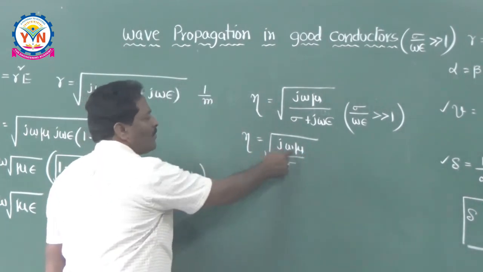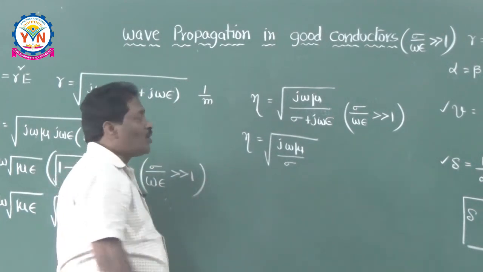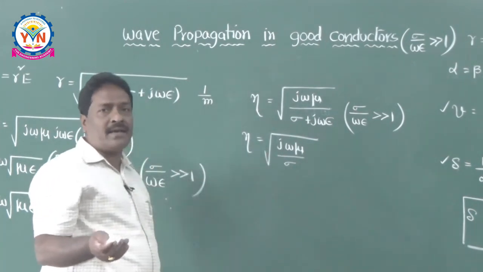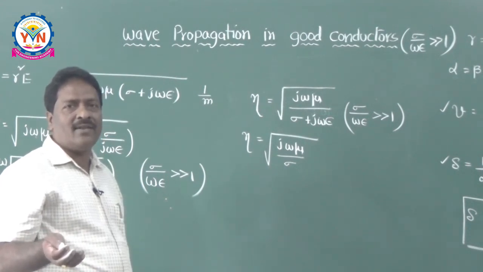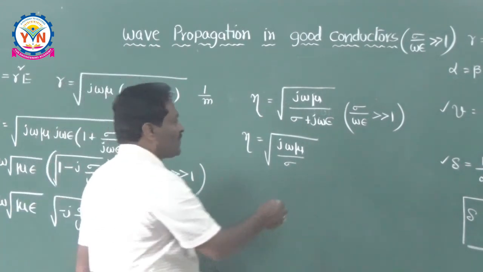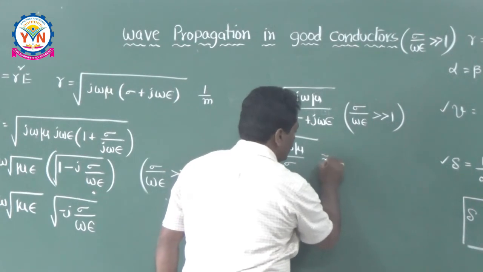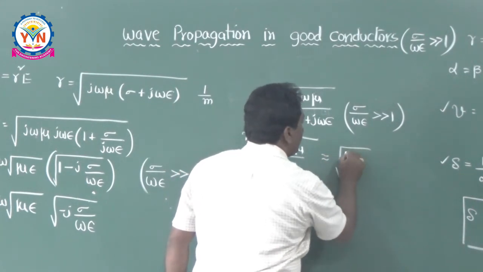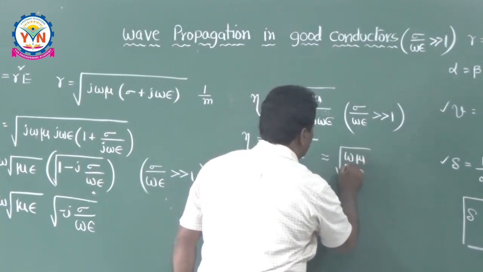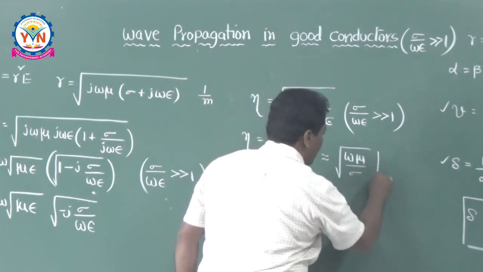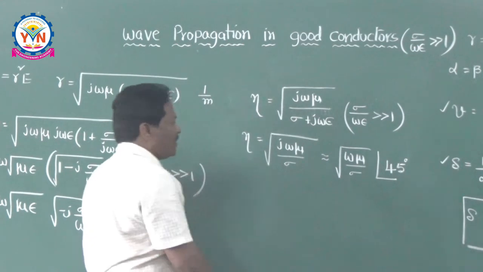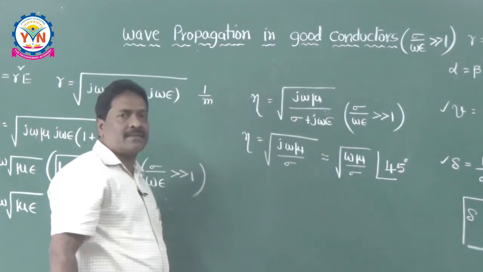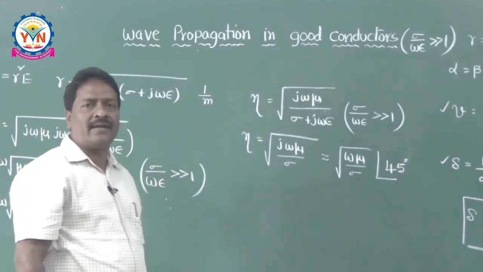So root j is nothing but a phase angle. Root of 90 degrees means half of the value, that is 45 degrees. That's why it is equal to root of omega mu by sigma, which is the amplitude, at an angle of 45 degrees, because root j means 45 degrees. j is nothing but a phase angle of 90 degrees.